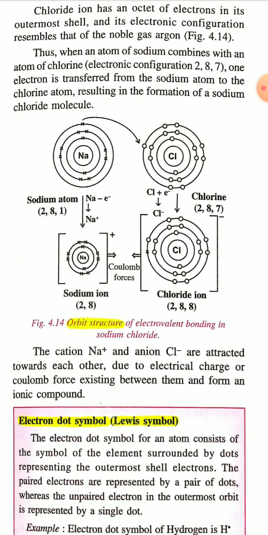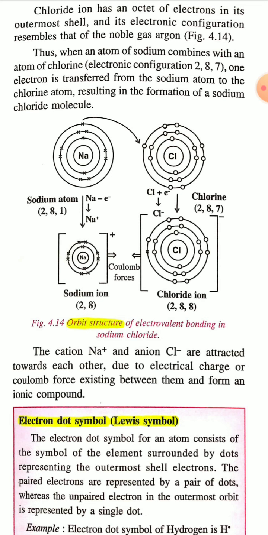And in the case of sodium, the electrons are represented by a cross. Now it is showing that one electron is transferring from the valence orbital, or outermost orbital, of the sodium atom to the outermost or valence orbital of the chlorine atom. You can see here, one electron is transferring from the valence shell of the sodium atom to the valence shell of the chlorine